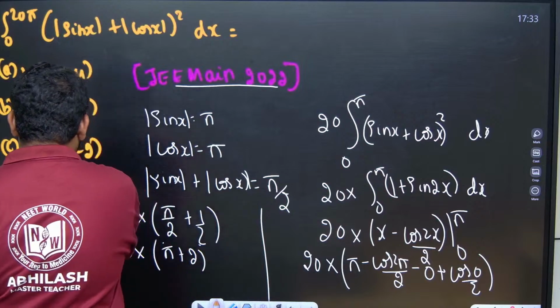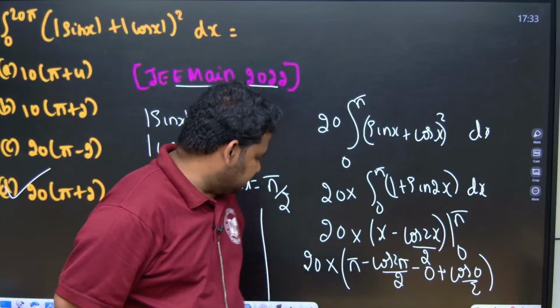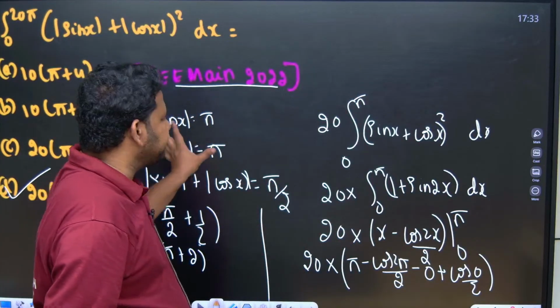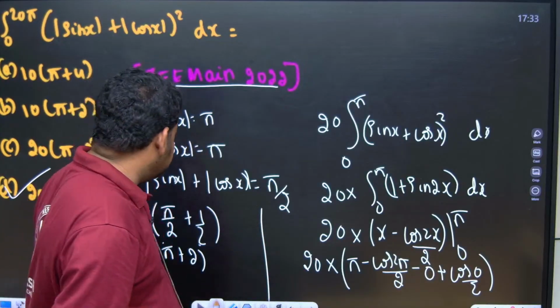The answer is option D. That is the right answer to this question. Evaluating this is actually easy, that is not the problem. But here you have to understand the period. The period of this will become pi by 2, and you will get the answer as D.